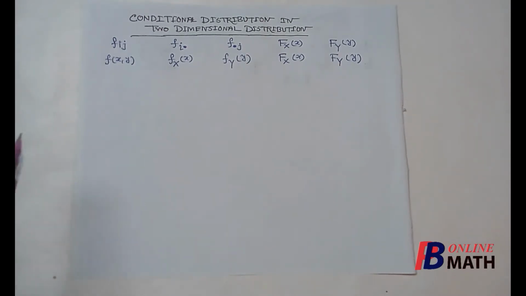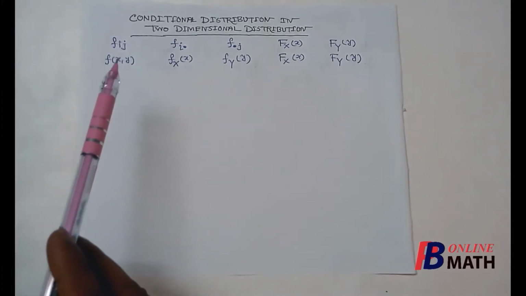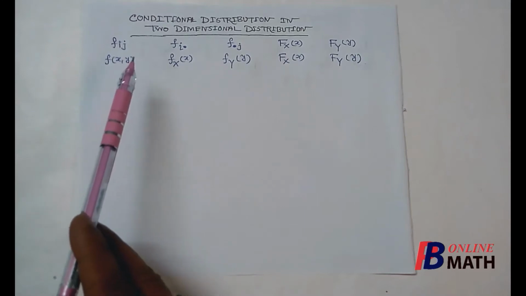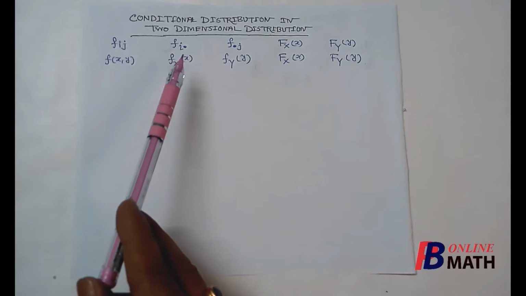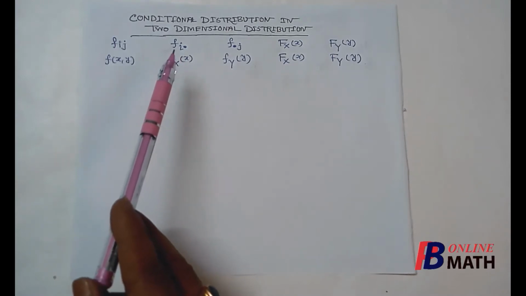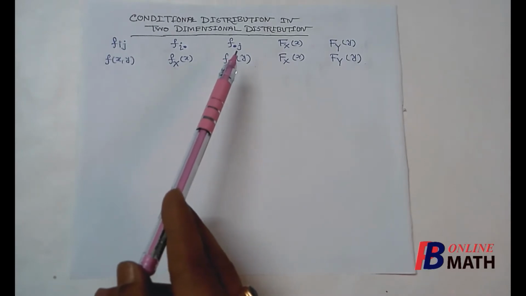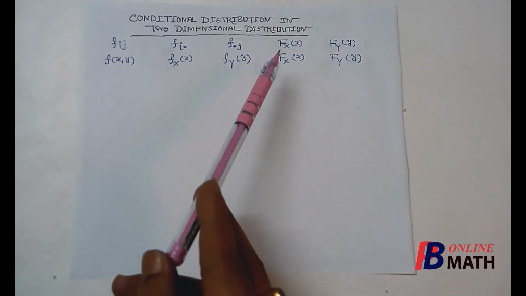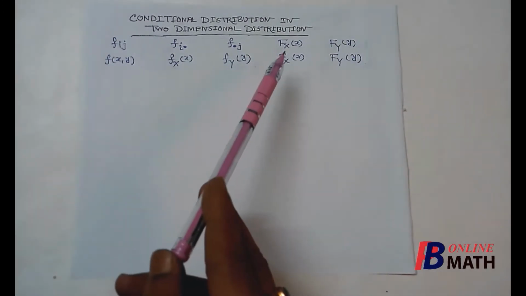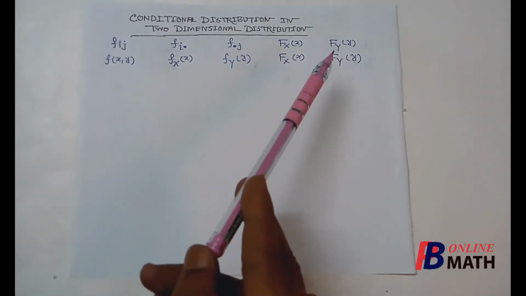We have defined that for discrete distribution the joint PMF is denoted by Fij and the marginal PMFs are denoted by Fi dot. This is the marginal PMF with respect to the random variable x, and this is the marginal PMF with respect to the random variable y. And corresponding distribution functions are denoted by Fxx. This is the marginal distribution function of x, and this is the marginal distribution function of y.